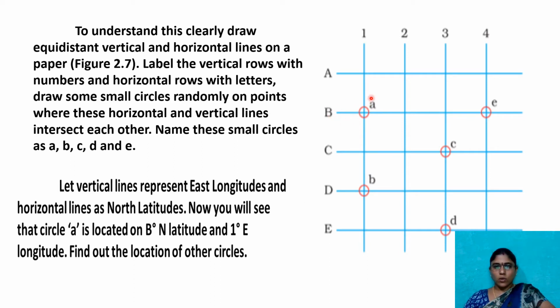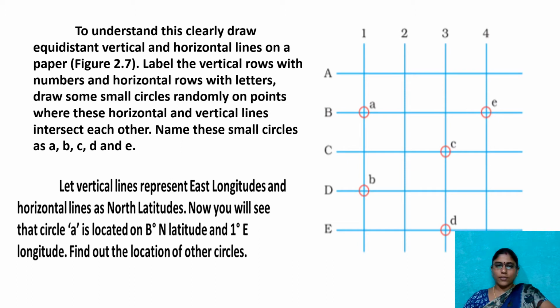See here, what is the location of this place? This intersection point is, as I said, north latitude and east longitude. This A is on B degrees northern latitude because it is located in the north direction.